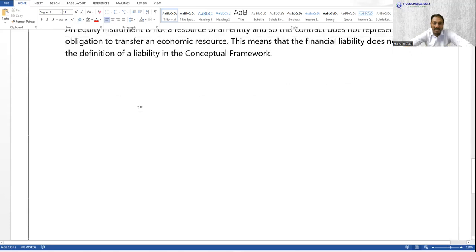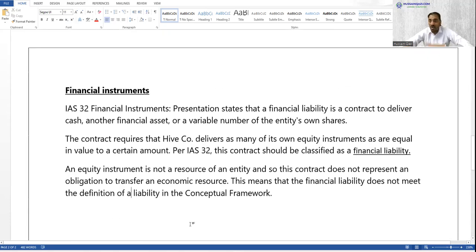So this means that the financial liability does not meet the definition in the conceptual framework. Yes, exactly. But once again, although some accounting standard issues like IAS 12 or financial instruments do not meet the definition of the conceptual framework, the accounting standard requirement always overrules, and you record accordingly. So this is actually a debate which has different angles and is never complete. But do remember, the accounting standards always overrule.